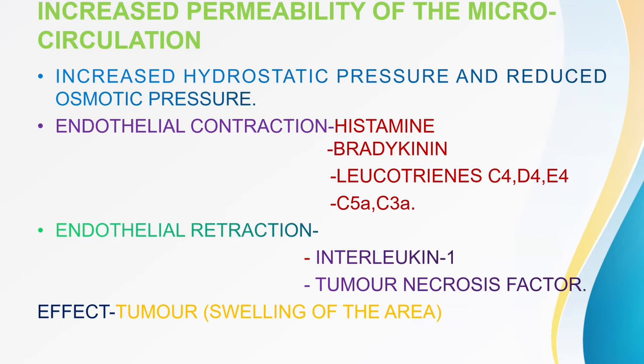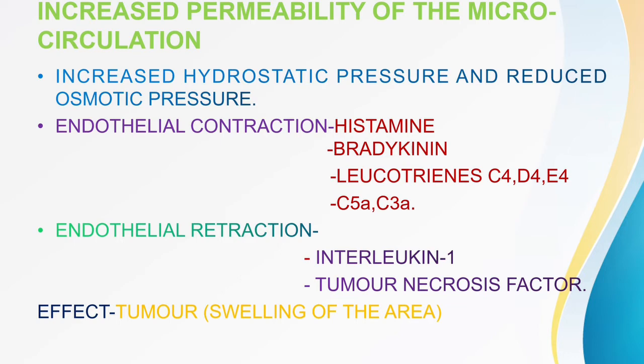In the venular end, as the fluid has already leaked out into the interstitium, the blood volume is reduced, so the hydrostatic pressure at the post capillary venule will be less, whereas the osmotic pressure will be more. So the fluid again comes into the blood vessel through the venular end.